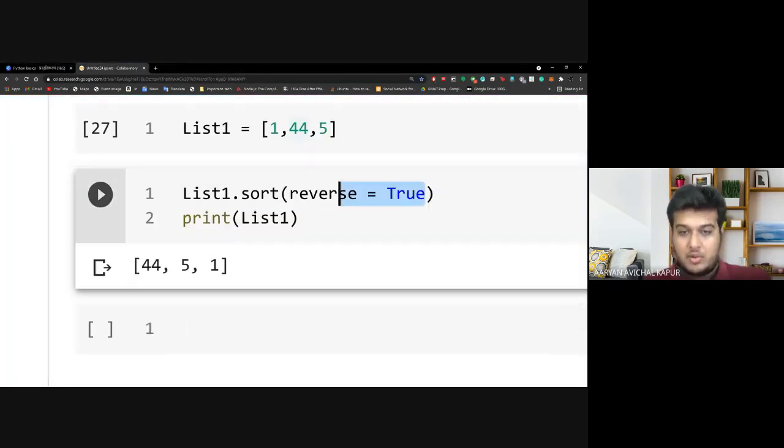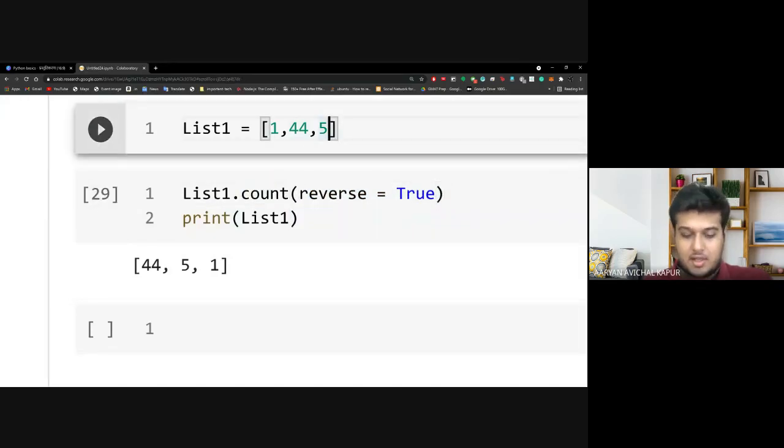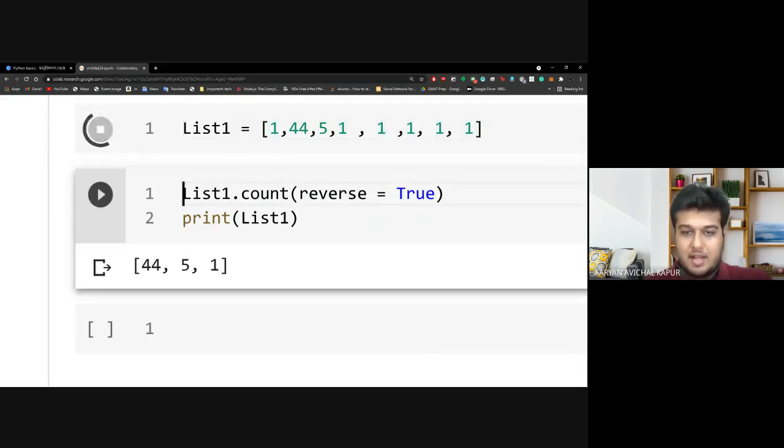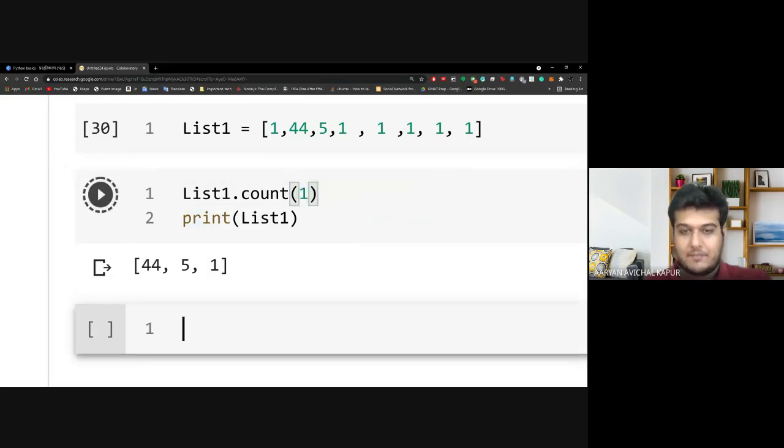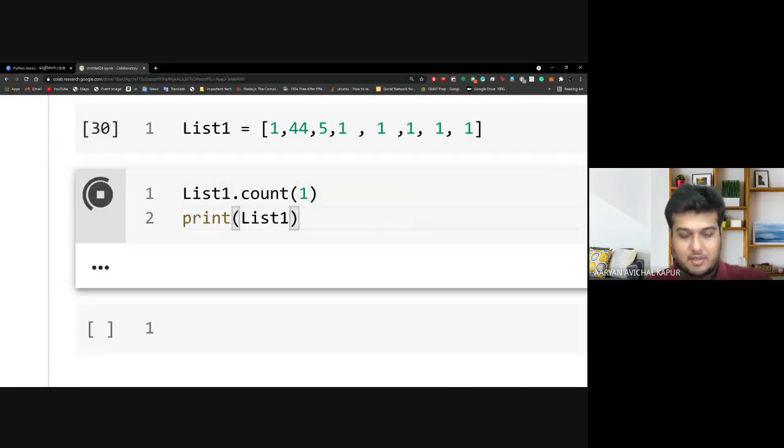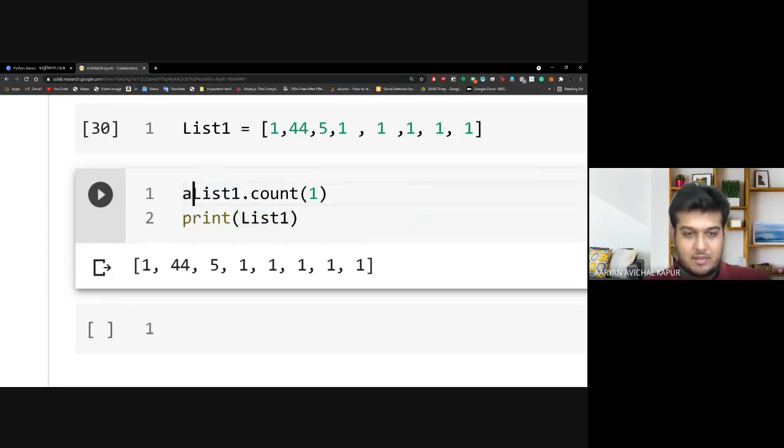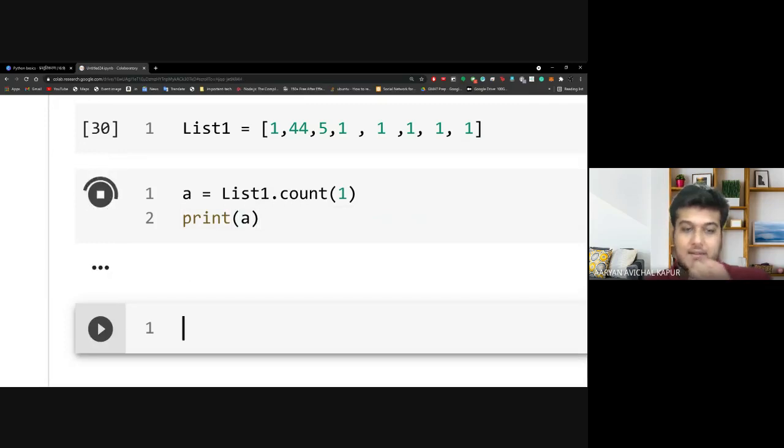Now let's say I want to count the number of times I have one. Let me put, say, 1 1 1 1. I have put a lot of ones, right? So now let me count how many ones I have, and it should print it for me. Let me save this to a variable. Let me print that variable. Right. See, so we have 6 ones. That is 1 2 3 4 5 6. So here it counted the number of ones that I have.